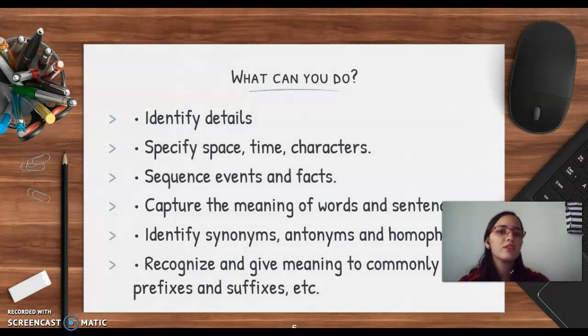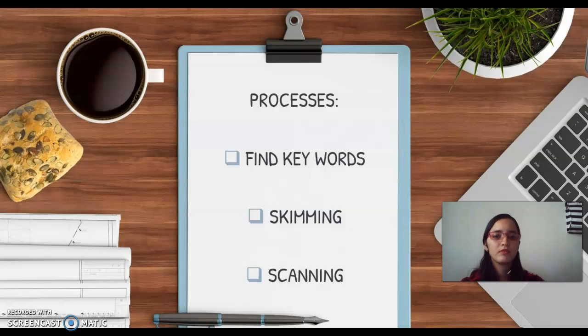So what can you do in this section 5? It is important for you to identify details, specify space, time, and characters, sequence events and facts, capture the meaning of words, and identify synonyms, antonyms and homophones. That is really important because if you don't understand the meaning of a word, you can find a synonym inside the same text. And finally, recognize prefixes and suffixes that give you an idea of a word.